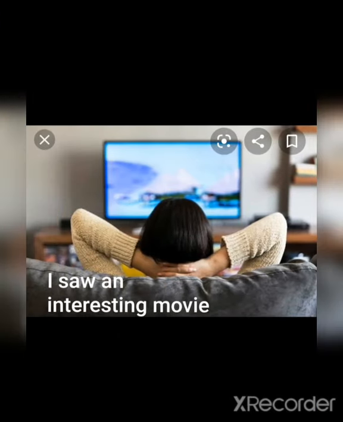So let's see them with an example. I saw an interesting movie last night. What kind of movie? It is an interesting movie. Interesting is an adjective of quality. So adjectives which describe the quality, or which tell about what kind of the noun, are known as adjectives of quality.